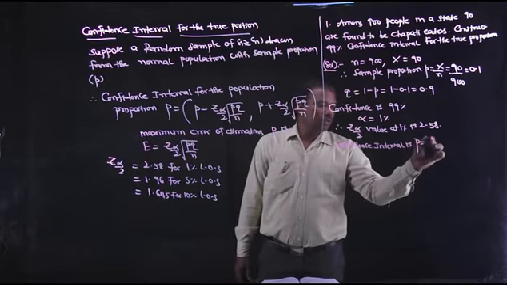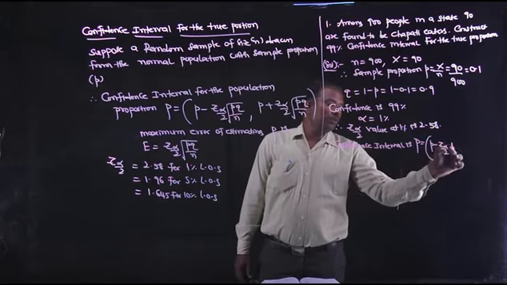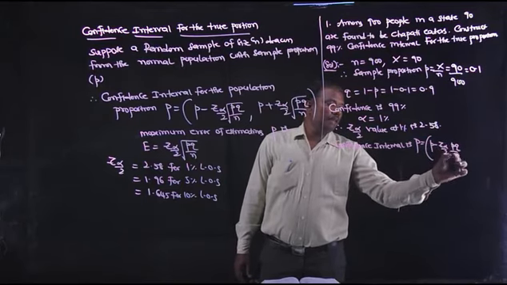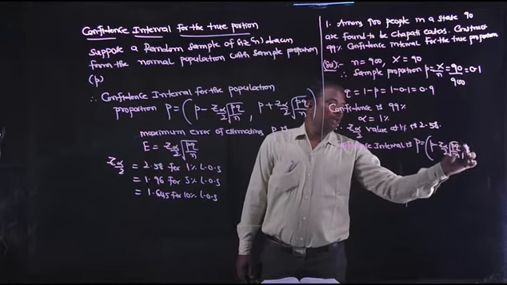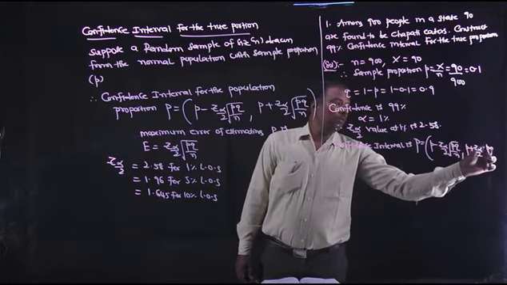Therefore, the confidence interval is capital P equal to small p minus Z alpha by 2 into root over PQ by n, comma small p plus Z alpha by 2 into root over PQ by n.